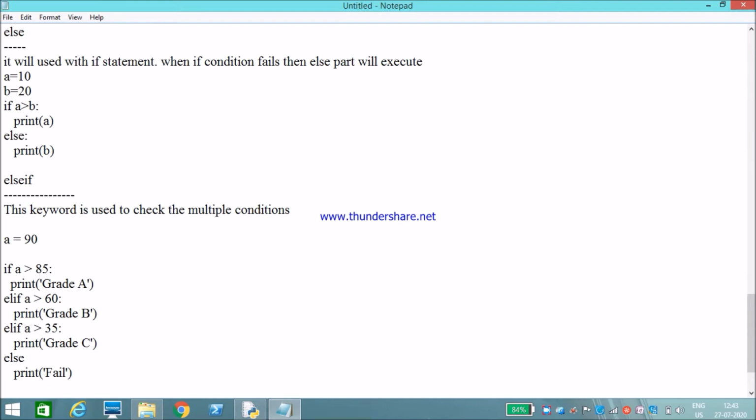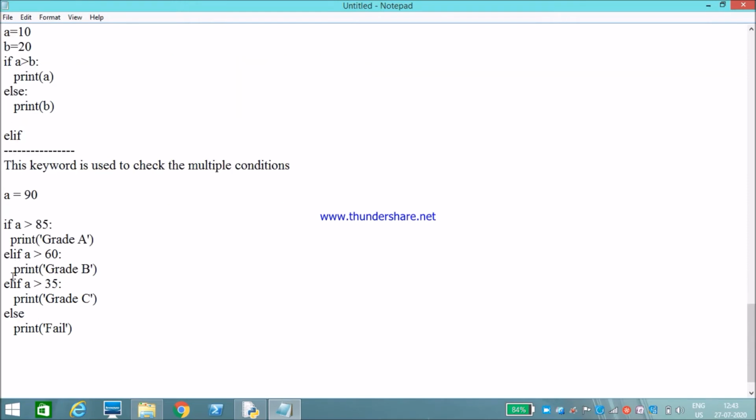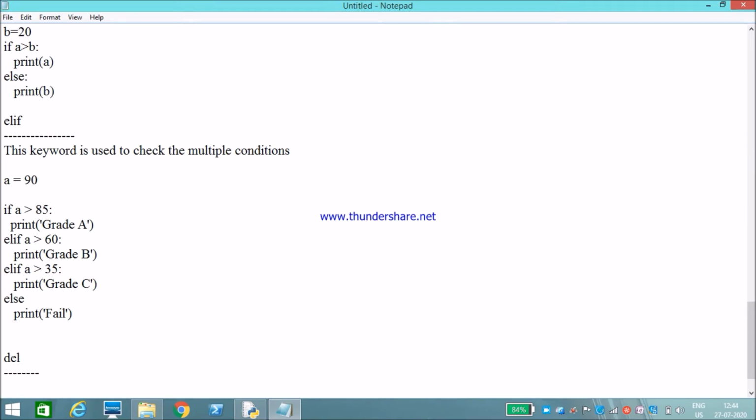Okay, these are the three keywords: if, elif, else if. Elif is a short form of else if. Okay, if, else and elif. Okay, my next keyword is del. Del is used to delete the reference of an object.